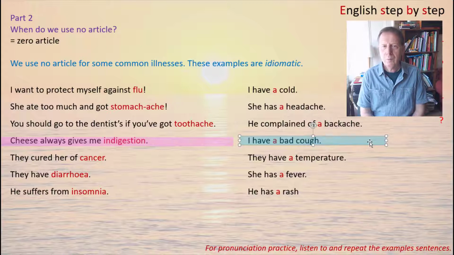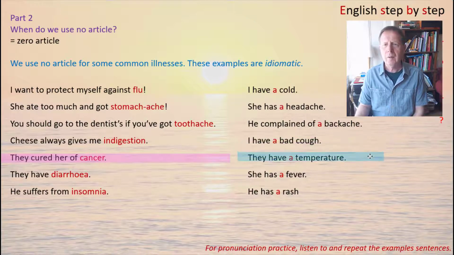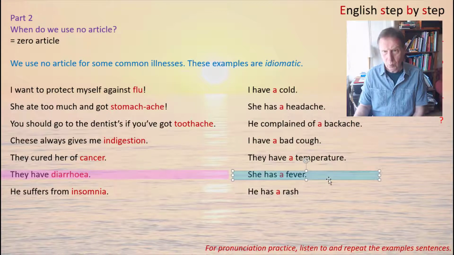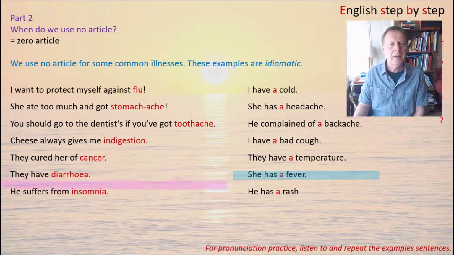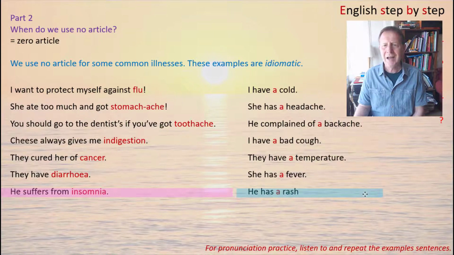I have a bad cough. Next one. They cured her of cancer. No article. They have a temperature. There you need an article. They have diarrhea. This word has no article. She has a fever. That word has an article. He suffers from insomnia. No article. He has a rash. That has an article.